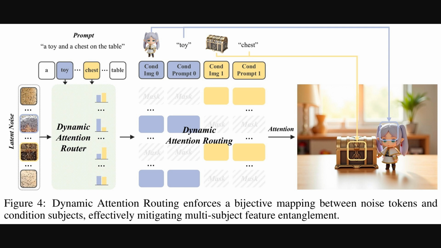Alright, so while static attention routing and dual-branch low-rank adaptation help clean up the training data, this figure introduces another key technique for preventing mix-ups during image generation itself: dynamic attention routing. It starts with some latent noise, which is like a random canvas for the AI to work on, and the text prompt, for example, a toy and a chest. The system then dynamically figures out which parts of the image, or tokens, should correspond to the toy and which to the chest. This creates a clear one-to-one mapping, ensuring each object gets its information only from the correct source, avoiding that feature entanglement we talked about.